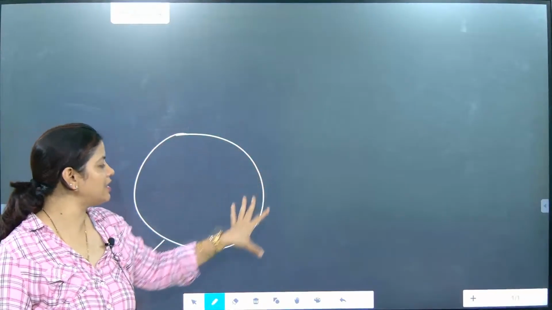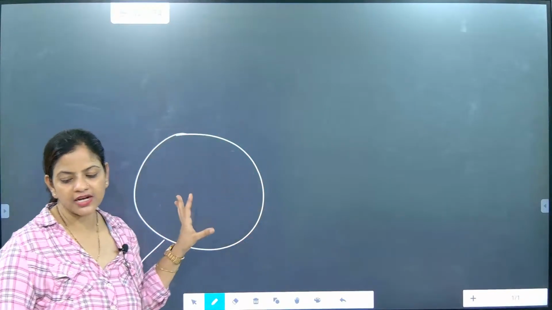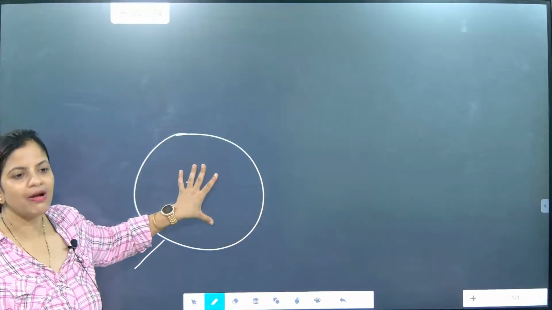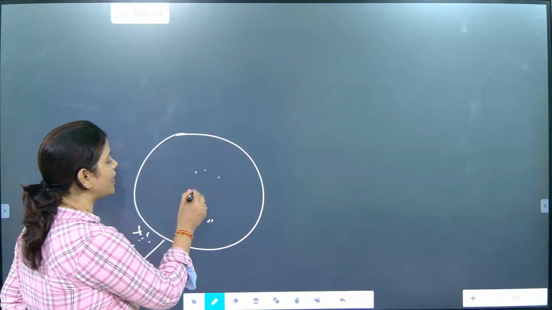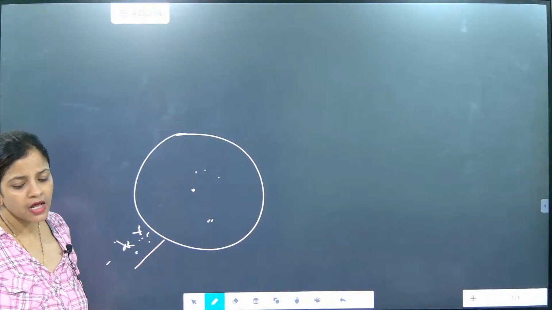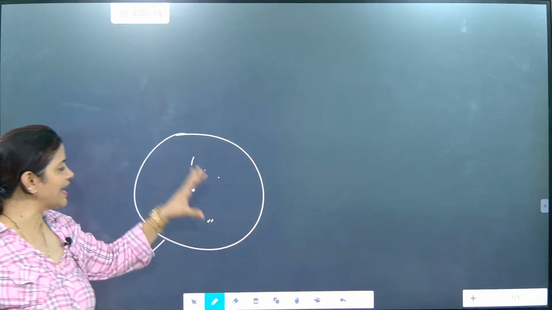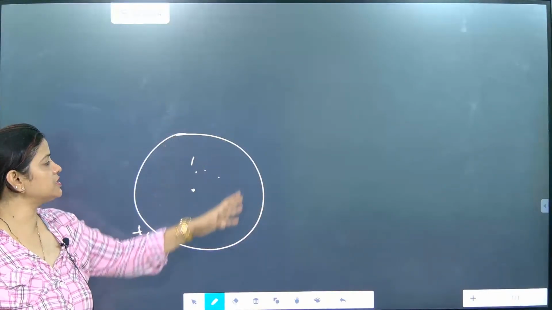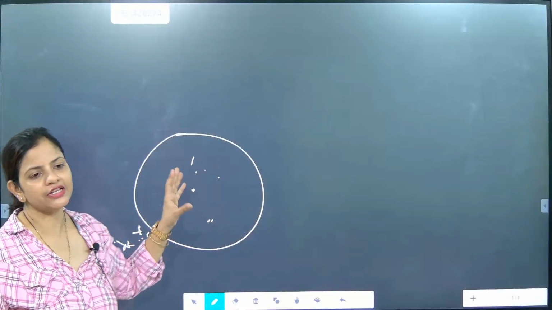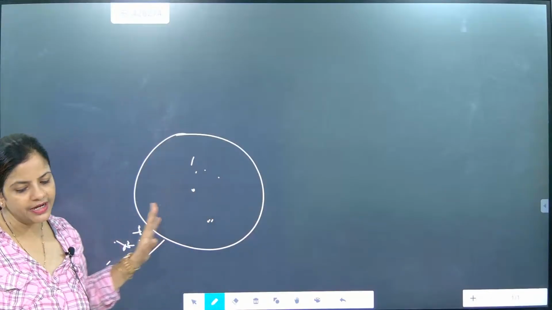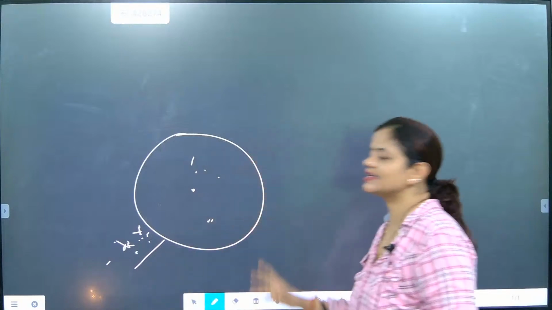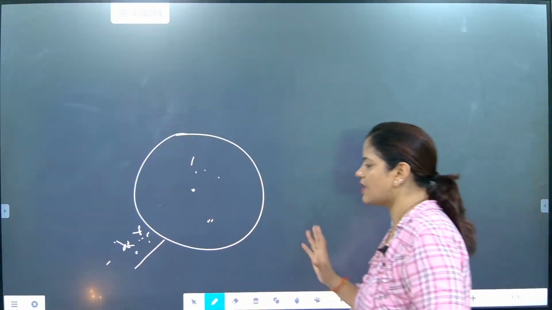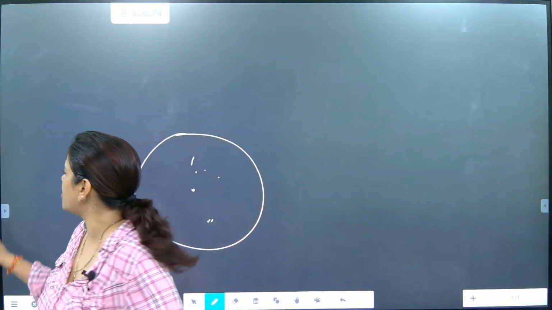This is exactly what is considered the center of mass.